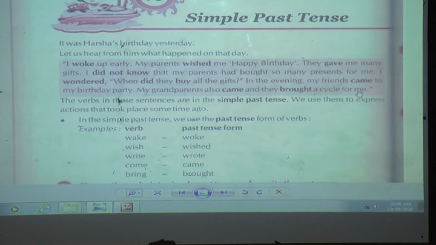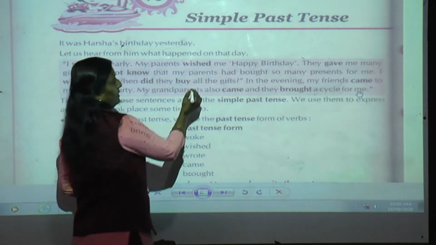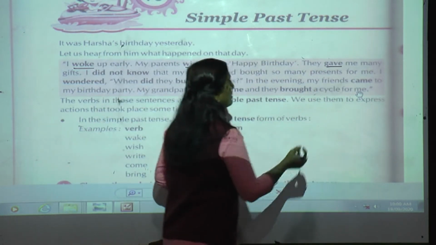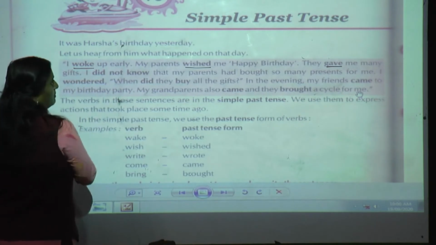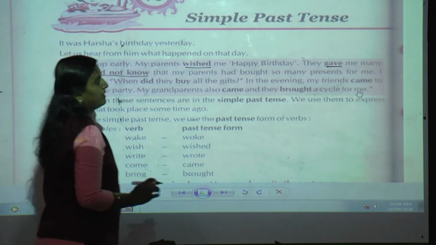Now here we can see he has told everything that has happened on his birthday. What did he say first? That he woke up early. Then afterwards what happened? His parents wished him happy birthday. Then what did they give him? Yes, they gave him gifts. He did not know that his parents had bought them.